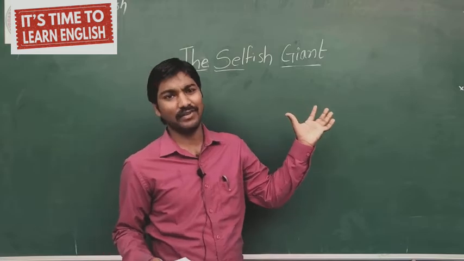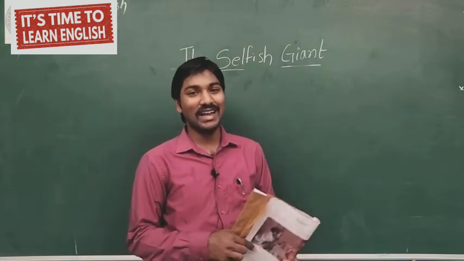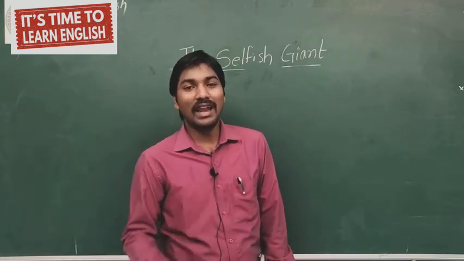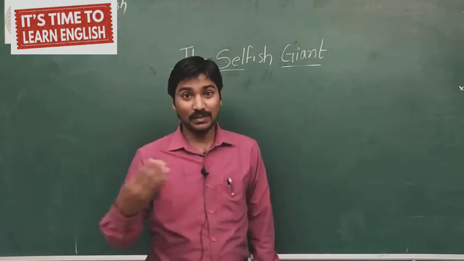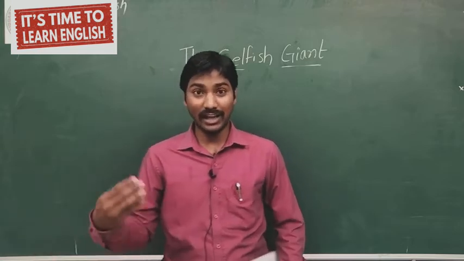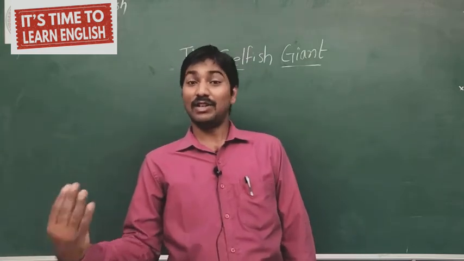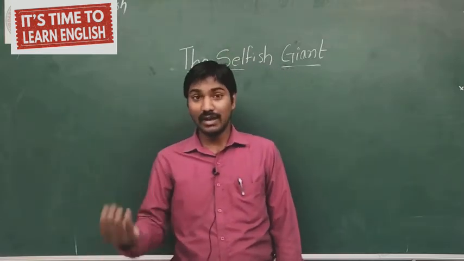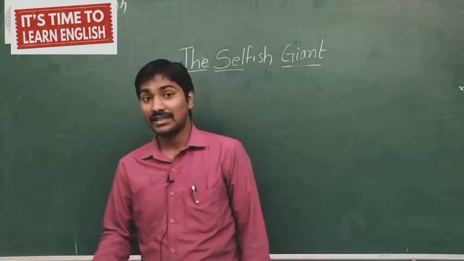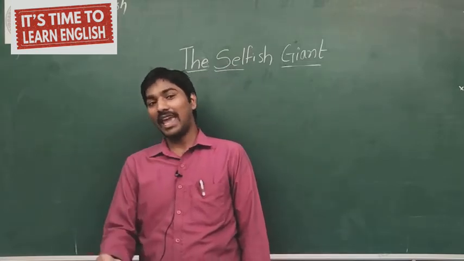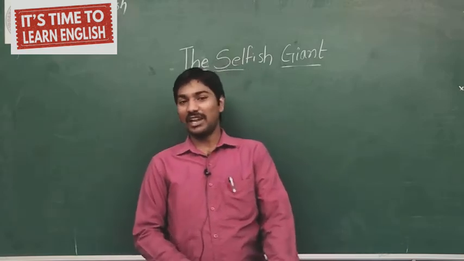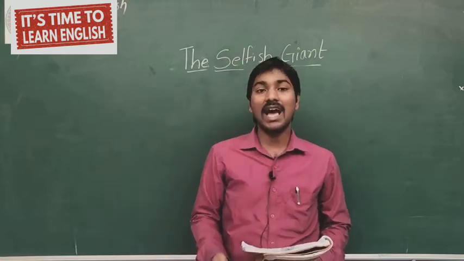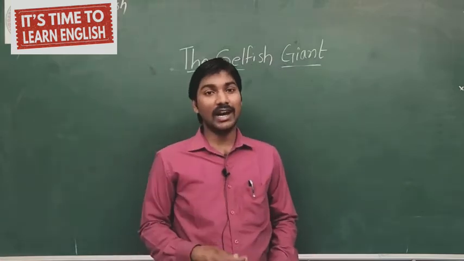We know the word selfish. When we are talking about humanity, oppositely at the same time we get the word selfish. Humanity means showing kindness, respecting others, maintaining good relationships with others. So that is humanity. And here the opposite word, the antonym of humanity, is selfish. So here we have a selfish giant, and how he will behave and what made the play very beautiful. Let's read and understand. Before going to that, let me read out the characters which will come in the play.